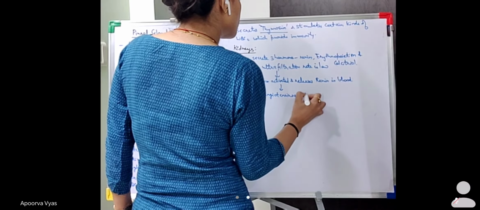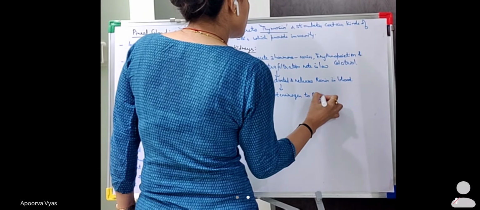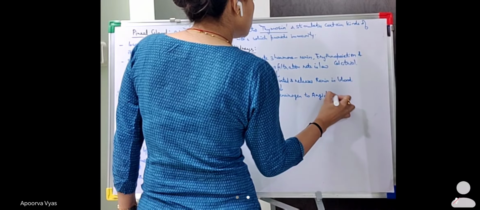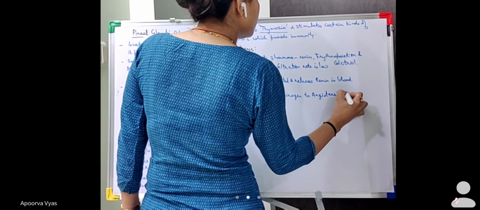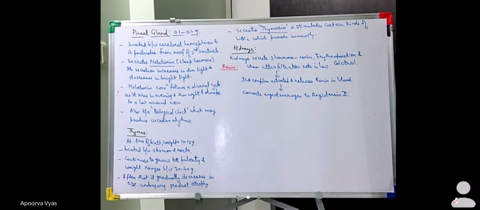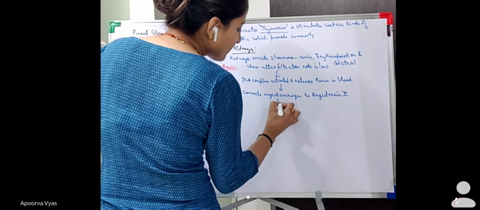Angiotensinogen is actually an inactive hormone. So renin converts this inactive form, angiotensinogen, into the active form, angiotensin 2.